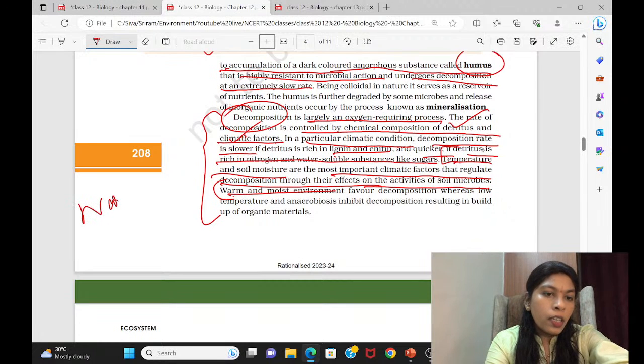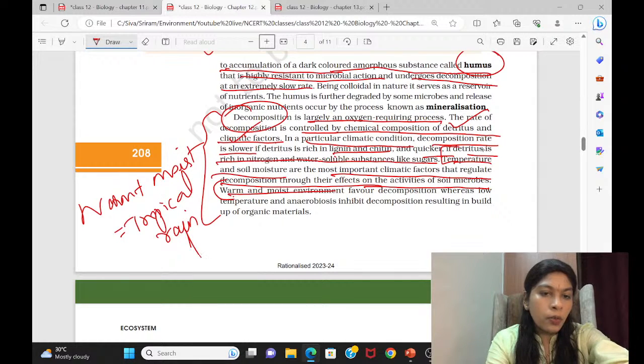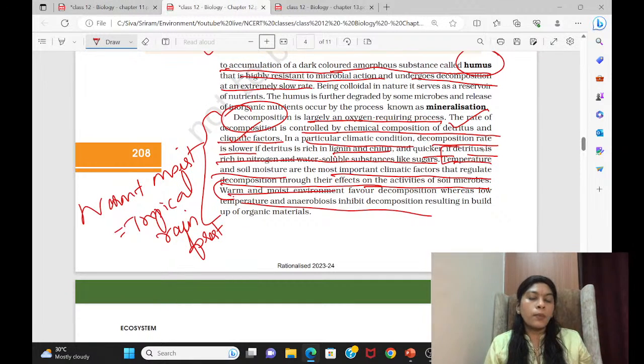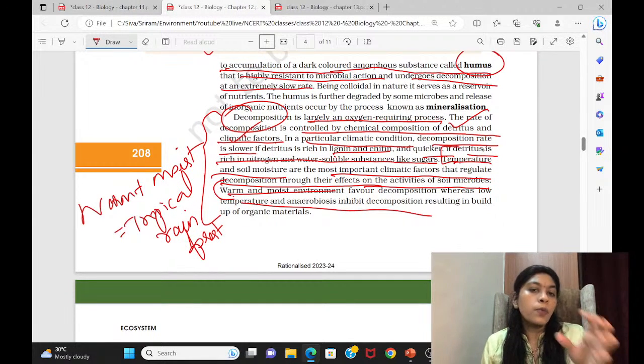That is why you will find warm and moist climatic conditions in the tropical rainforest. That is the main reason for the faster rate of decomposition. That is right, that statement was right. If you have read the statement, you would definitely know how to connect it with the equatorial forest, which we are also studying.